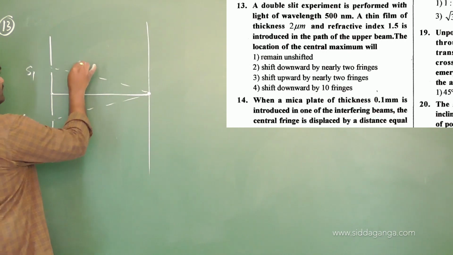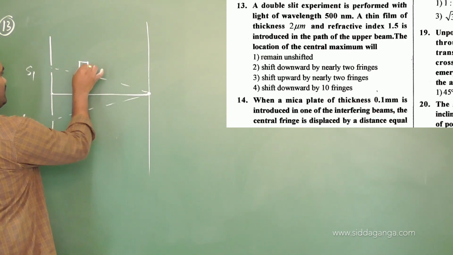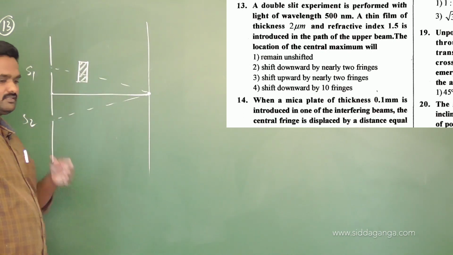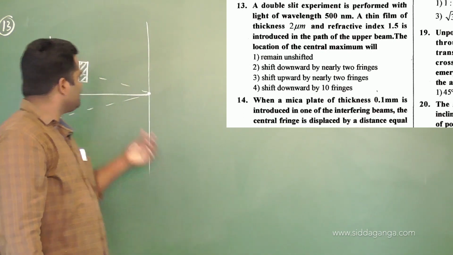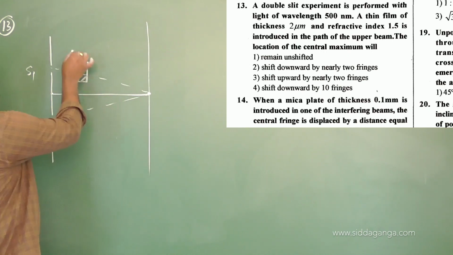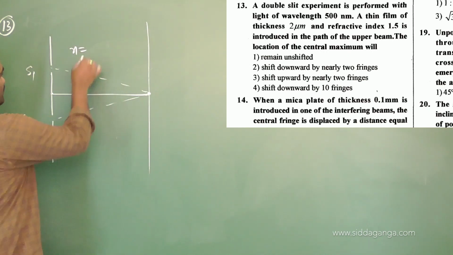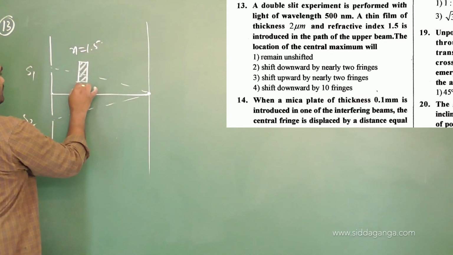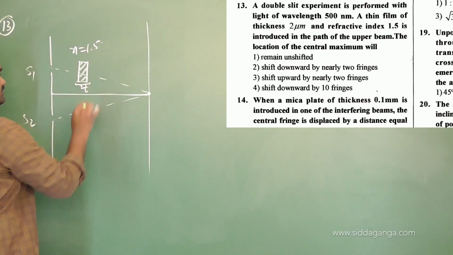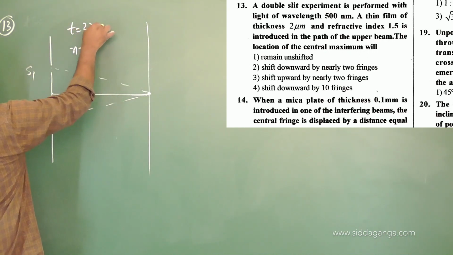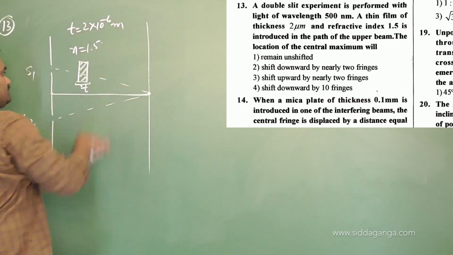But in between, in one of the paths, the upper beam, they are going to put what? There is an obstacle like a transparent medium which allows the light to pass through it. It's not air now. It has some refractive index n, which they have given as 1.5, and its thickness also they have given. How much is the thickness? The T value they have given is 2 micrometer. Thickness is 2 into 10 to the power of minus 6 meters.